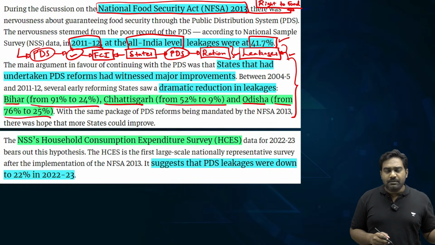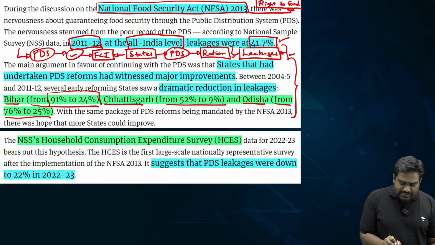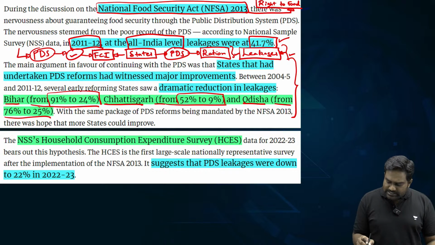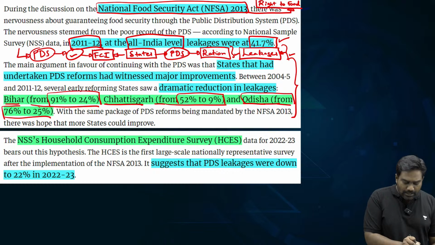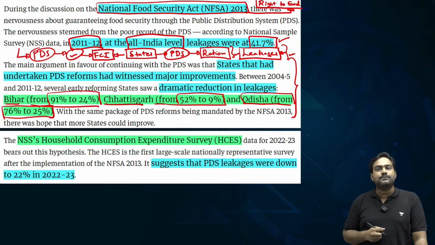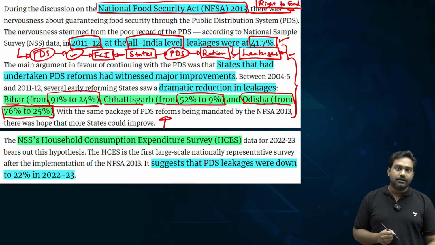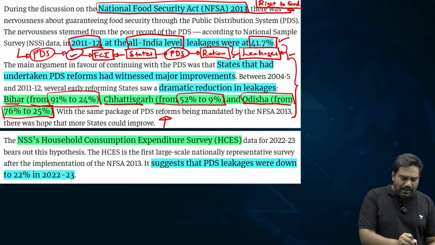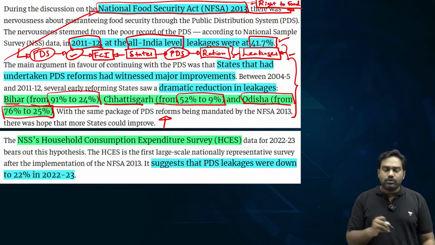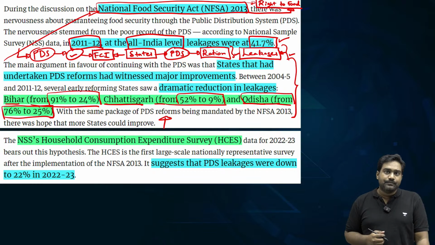By bringing in better technology, by bringing in more accountability and better transportation and warehousing, Bihar, Chhattisgarh and Odisha ensured that the losses happening during transportation and delivery were significantly brought down, thus reducing the overall leakages in the PDS system. So, this set a benchmark for the National Food Security Act. It became a valid justification for bringing out a law that would recognize right to food as a legal right and push for PDS reforms across all states.